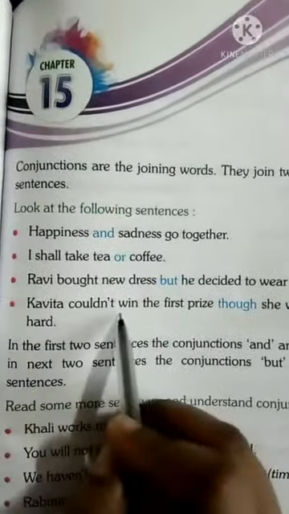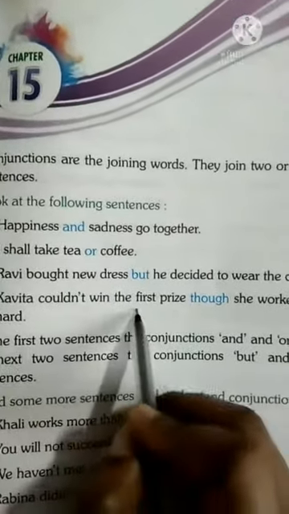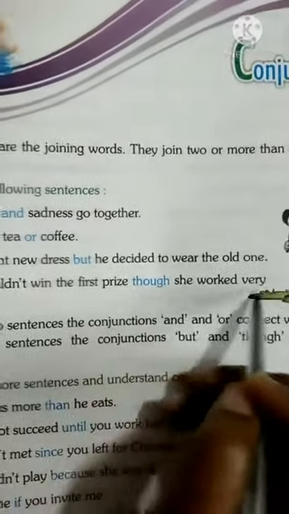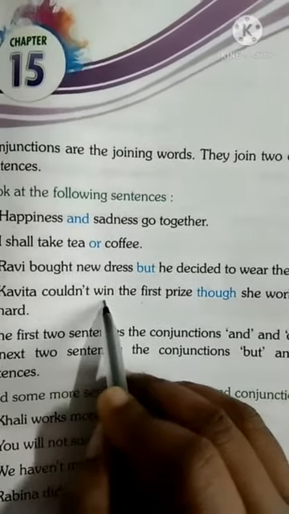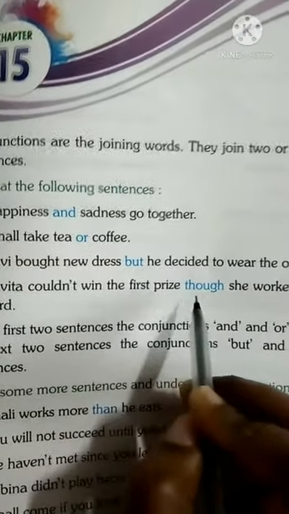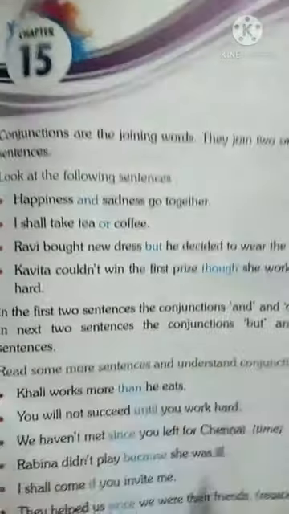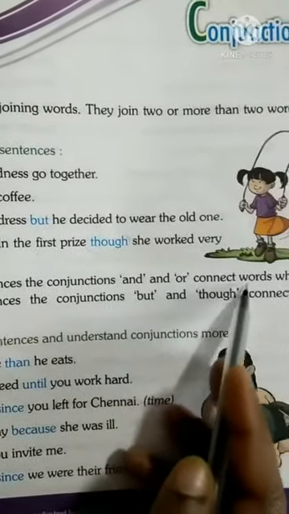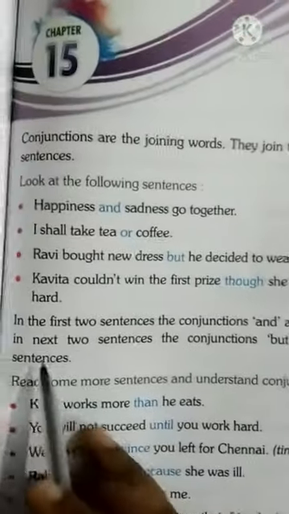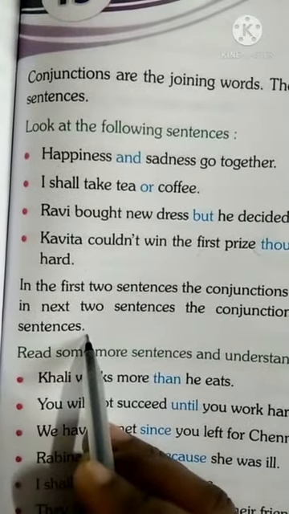Come to the next. Kavita couldn't win the first prize, though she worked very hard. It means Kavita could not win the first prize, even though she worked very hard. So though is the conjunction here. In the first two sentences, the conjunctions and and or connect words, whereas in the next two sentences, the conjunctions but and though connect two sentences. Is it clear to you all?